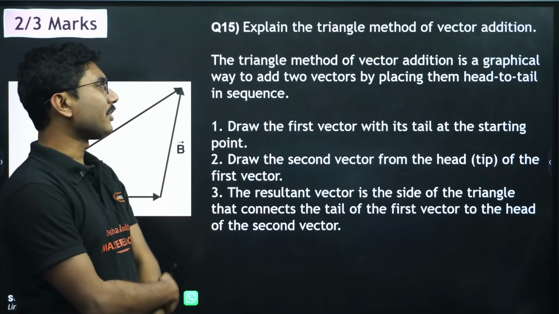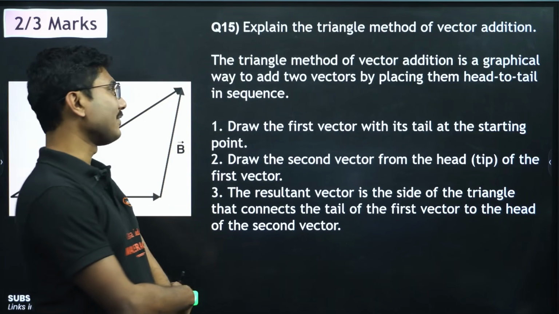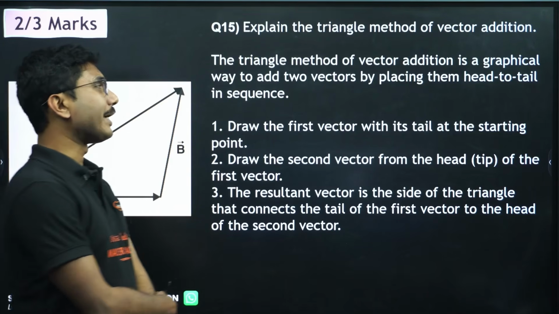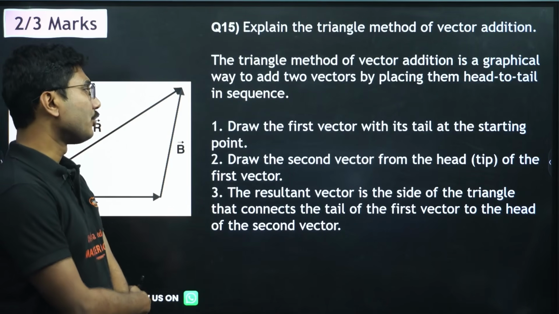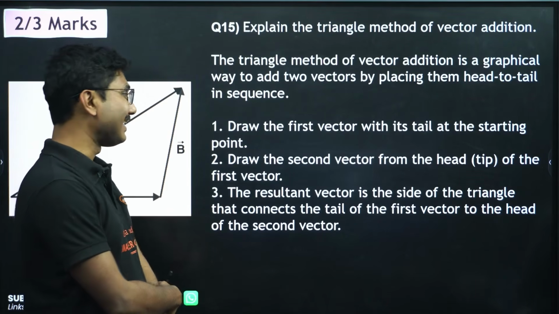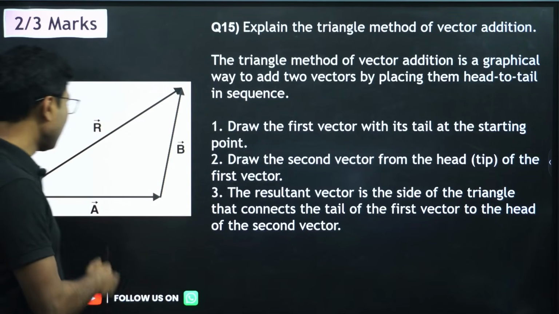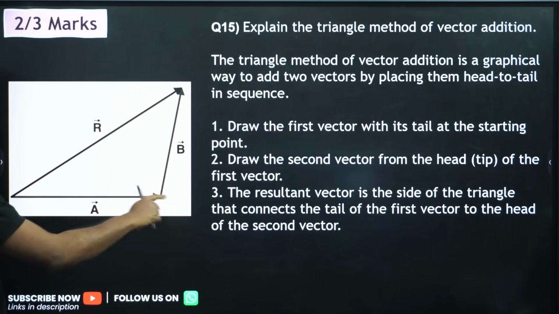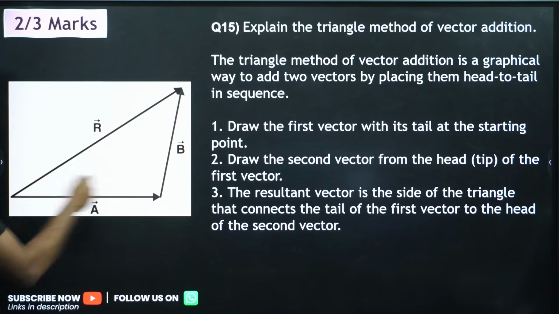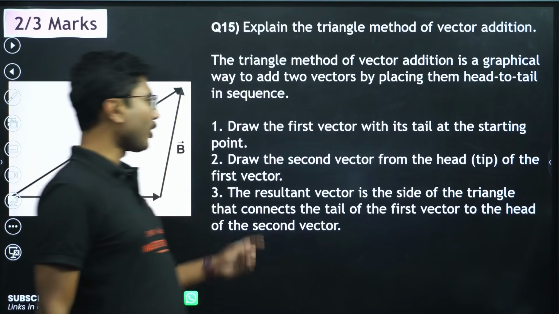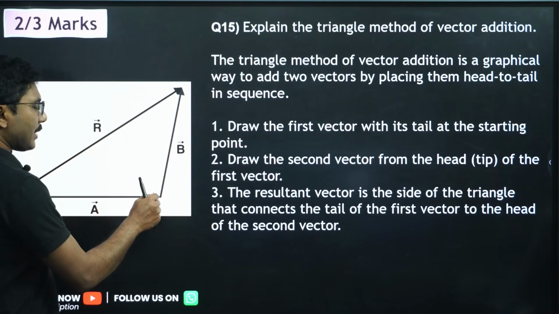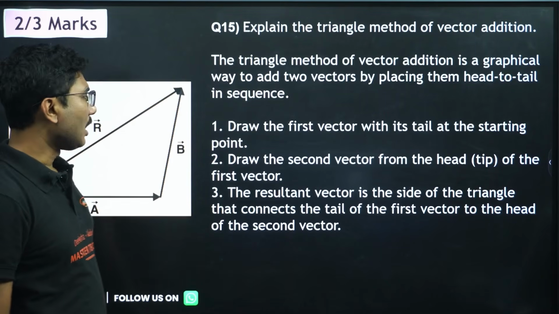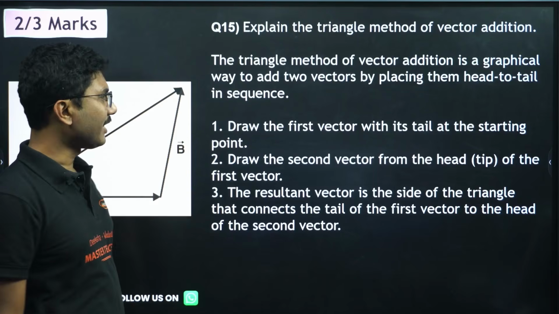The triangle method of vector addition is a graphical way to add 2 vectors by placing them head to tail in sequence. Draw the first vector with its tail starting at the starting point. So we will start the vector like this, starting point. Tail means the starting point, okay, end point, okay. So tail at the starting point. Draw the second vector from the head of the first vector, that is the tip of the first vector.